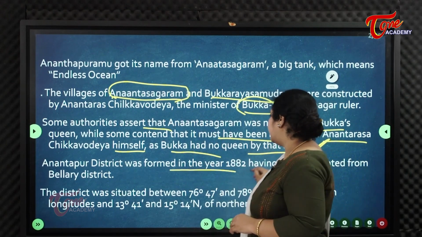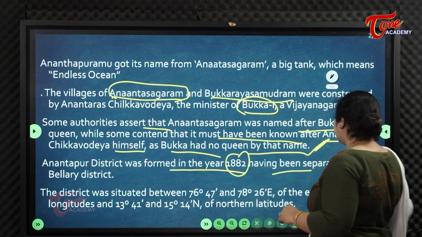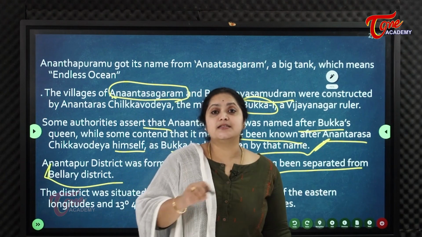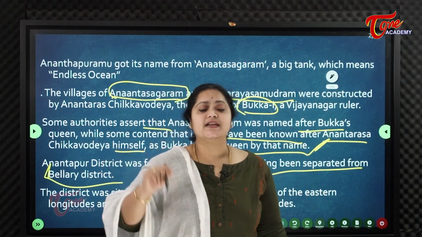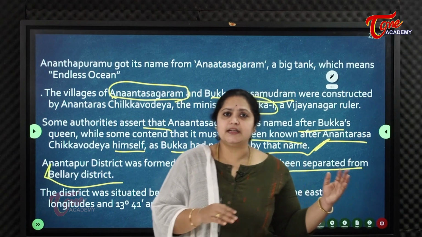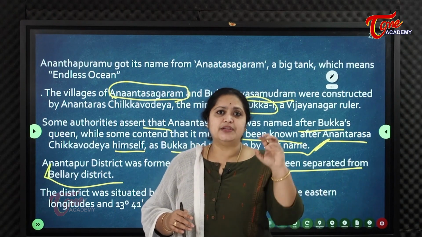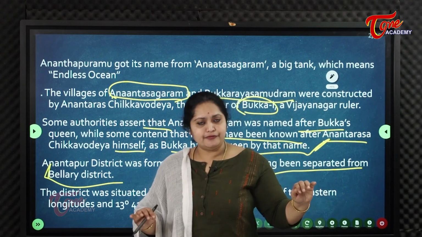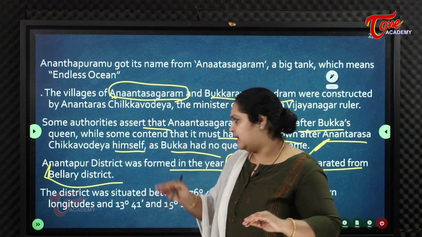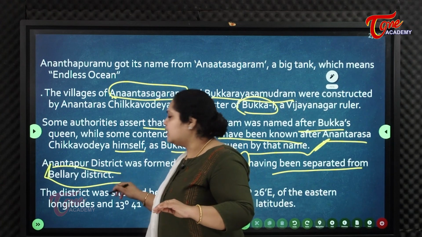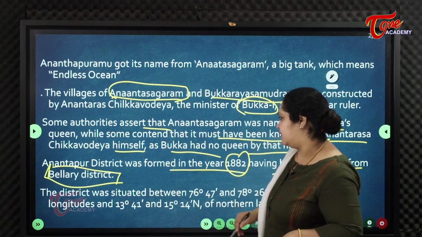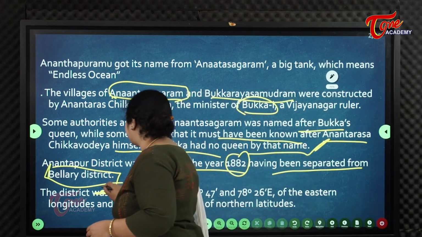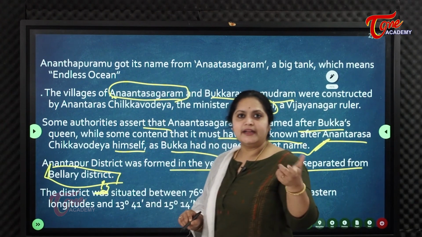Ananthapur district was formed in the year 1882, having been separated from Bellary district. Actually, it was under erstwhile Karnataka. Earlier, Ananthapur was in the Bellary district of Karnataka state. But in 1882, it was carved out of Bellary district and made into a new district, that is Ananthapuram district.